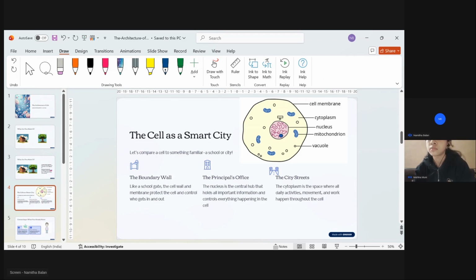Here we can compare a single animal cell with a smart city. Or we can take a single cell and compare it with our school, Yari Road Orchids.